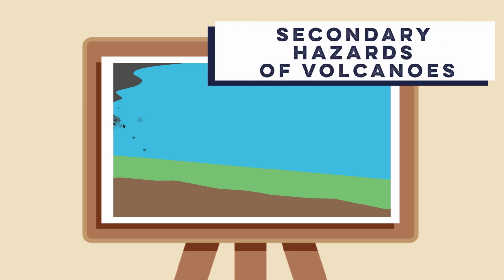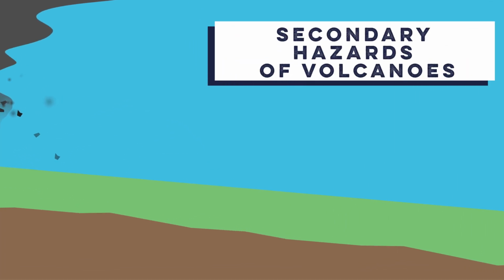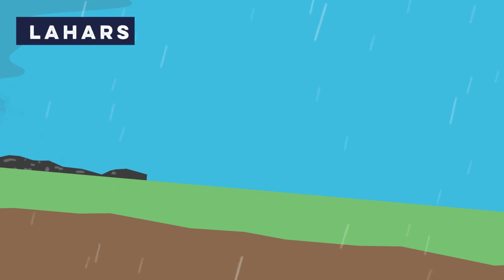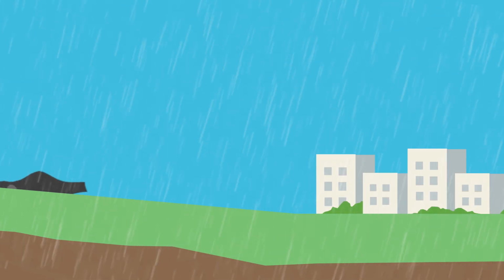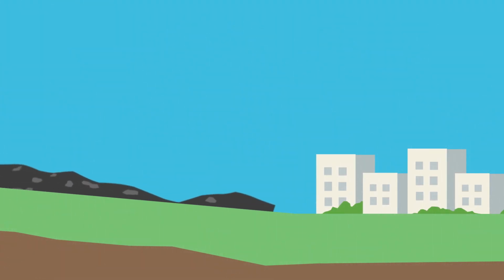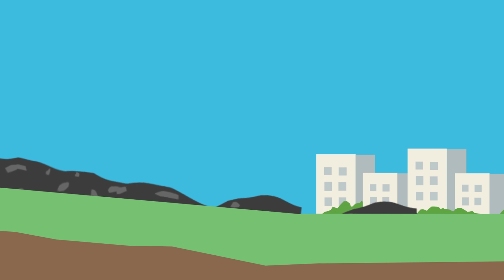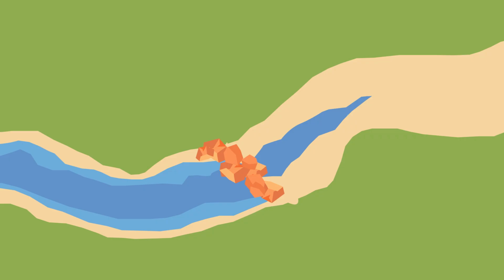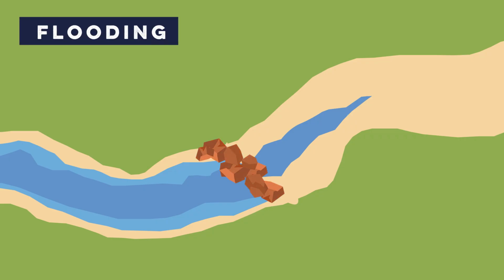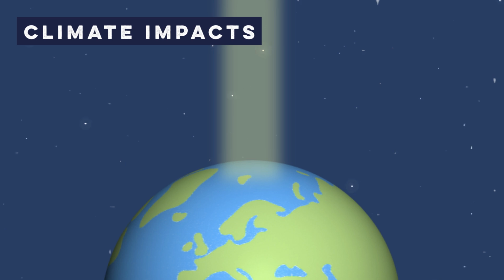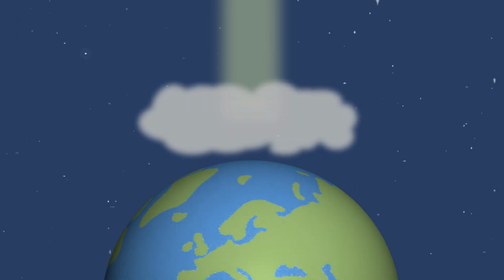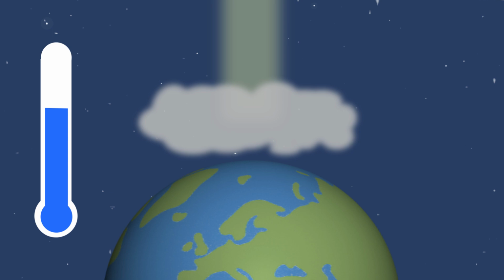Step 3. Secondary hazards of volcanoes. Secondary volcanic hazards can include lahars, which are fast-flowing mudflows formed when volcanic ash mixes with rain or melted snow. These can occur long after an eruption and travel many kilometers, burying settlements. Flooding, which can be caused when volcanic material blocks rivers.